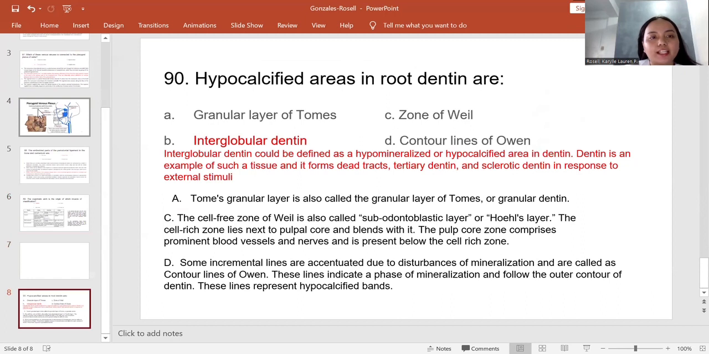So for the number 90, hypocalcified areas in the root dentine are letter A, granular layer of Tomes, letter B, interglobular dentine, letter C, zone of Weil, and letter D, contour lines of Owen.